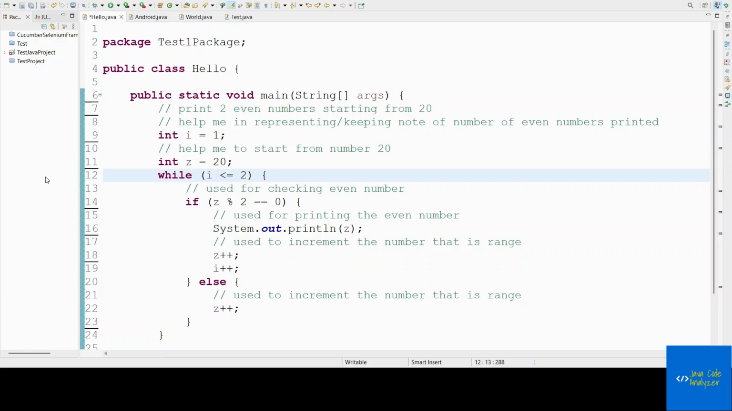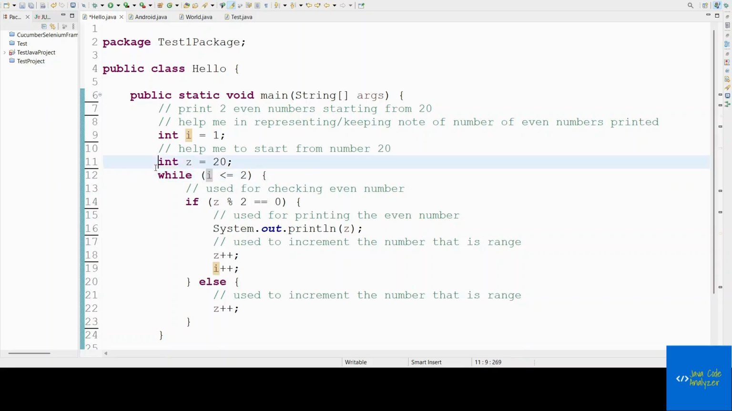Okay, now let us come back to our previous point: when to go with the while loop. Here we are not aware how many times we have to iterate the set of statements. We only know the condition. In that particular case, we go with the while loop. So what is the condition that we are aware of here? We are aware that we have to print 10 even numbers, or 2 even numbers. That is represented by I.